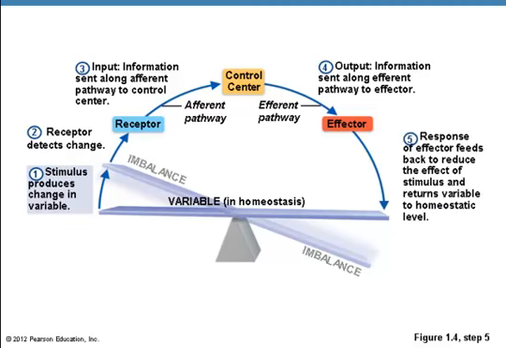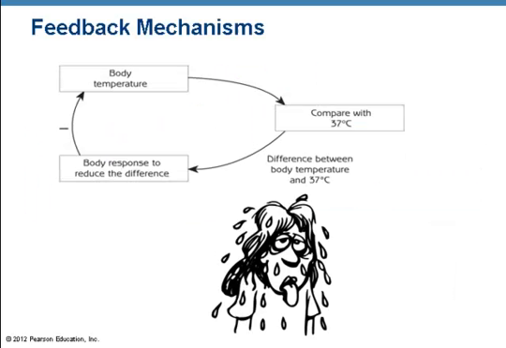The response of the effector feeds back to reduce the effect of the stimulus and returns the variable to homeostatic level. This is an example of negative feedback. Negative feedback includes most homeostatic control mechanisms. It shuts off the original stimulus or reduces its intensity. Negative feedback works like a household thermostat.